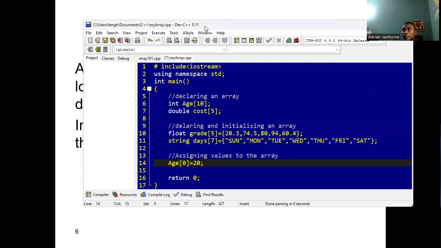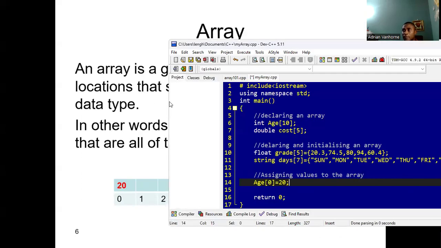All right. And if we want to put another age, let's say we want to put a friend's age as the second index. Let's say that person's age is 18. We'll say age, second index, the second index is at 1. Let's say age 1 is equal to 18. Right?